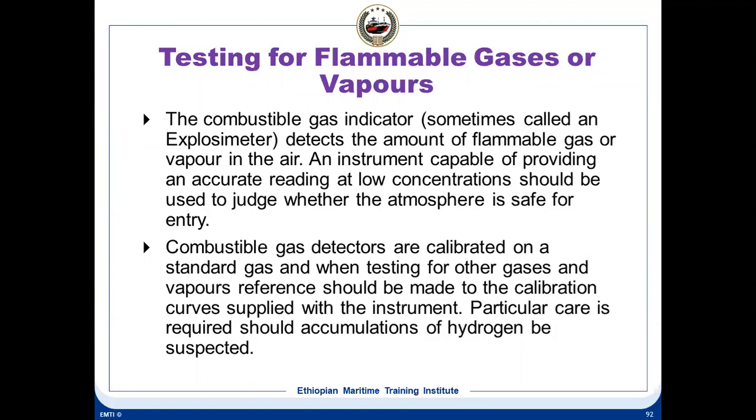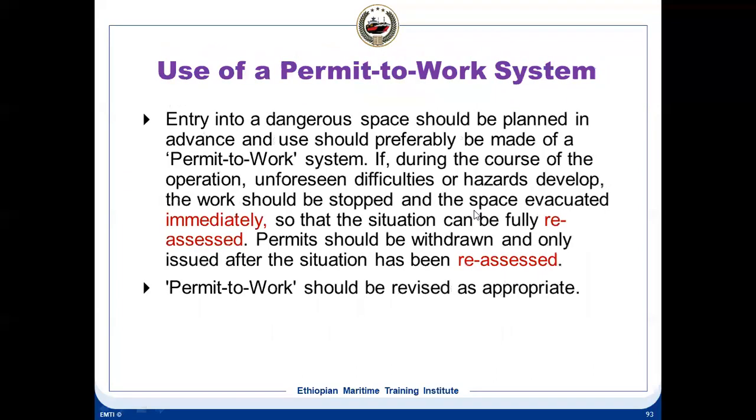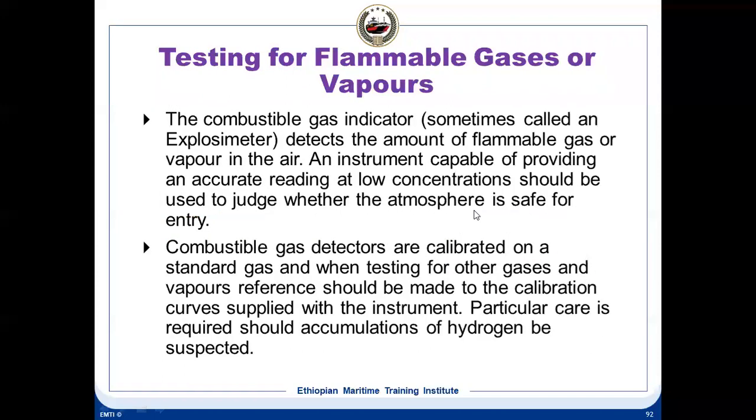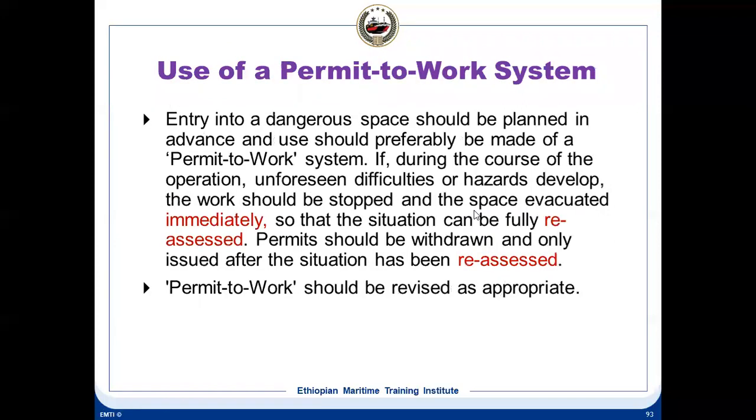It may indicate that the space is safe. It may not be detecting the hydrogen at all, because it is calibrated for reading hydrocarbon, whereas hydrogen is just a single element gas. So the possibility of detecting just hydrogen is pretty low. And then we should not have a situation where we think the space is safe for entry, but the space, due to some reason, has accumulations of hydrogen, and then we start doing some hot work and there is an explosion. That kind of situation should be strictly avoided.